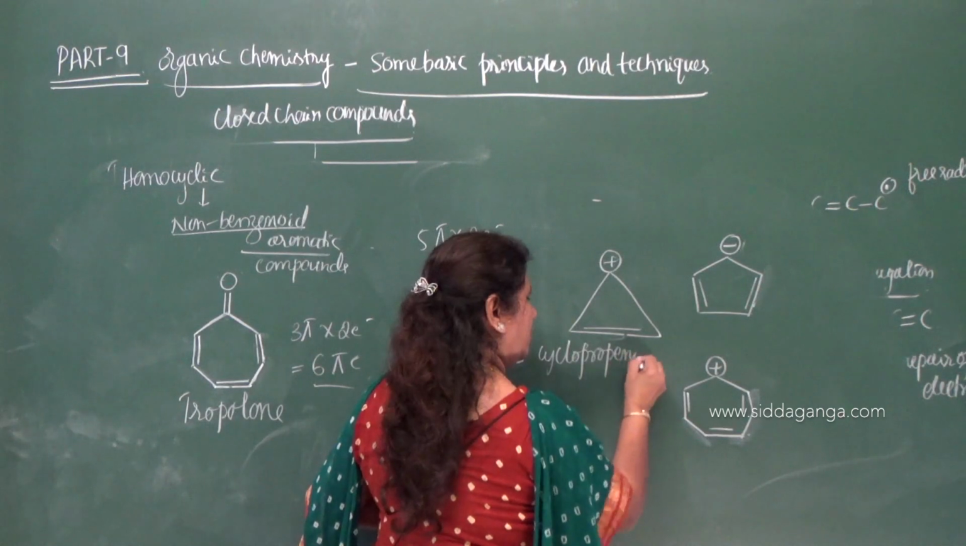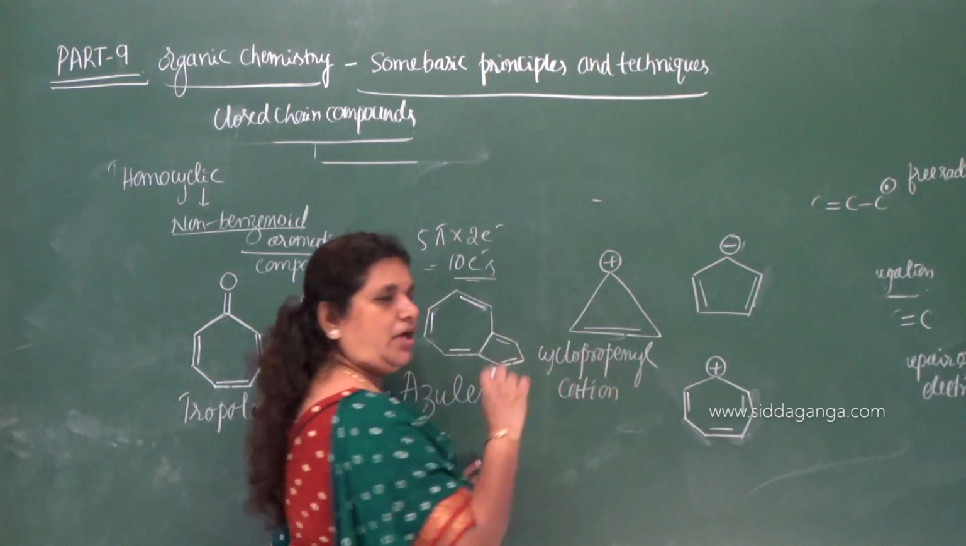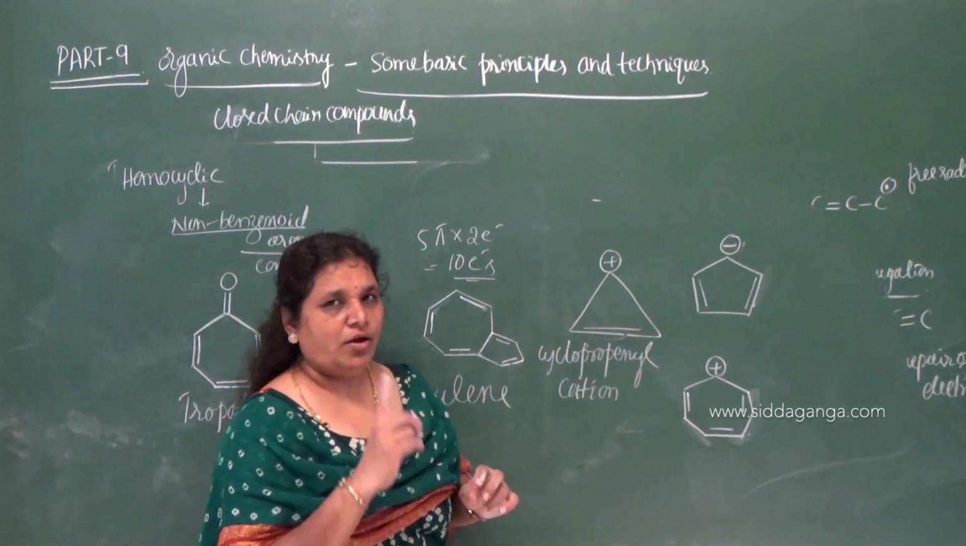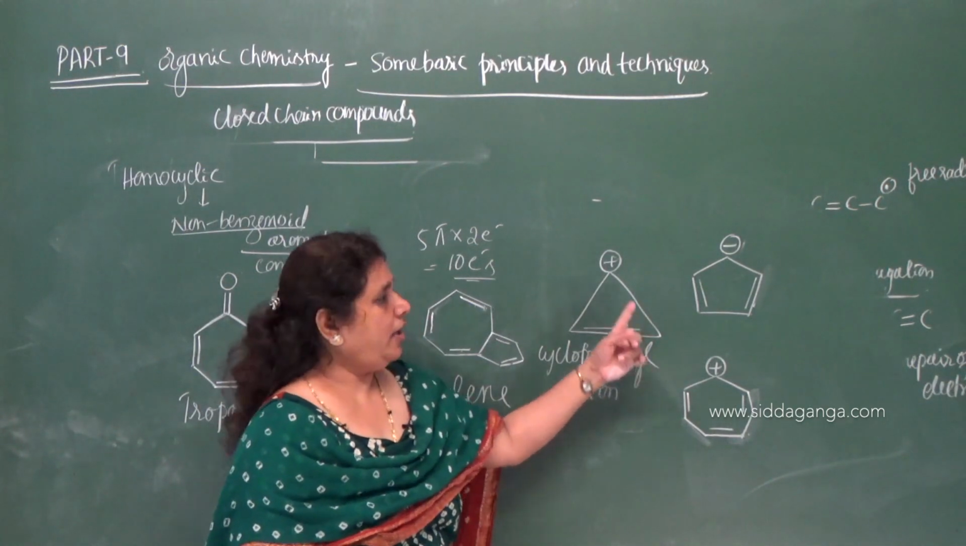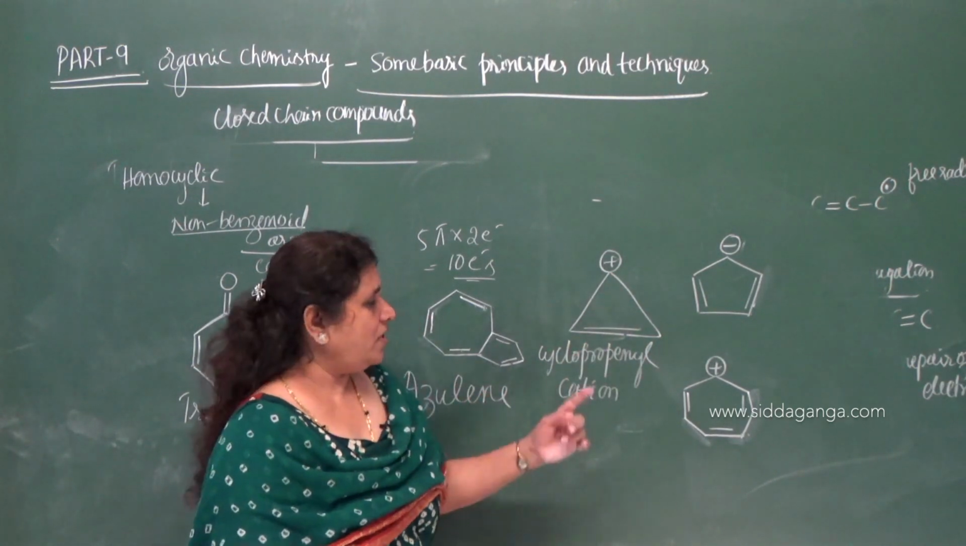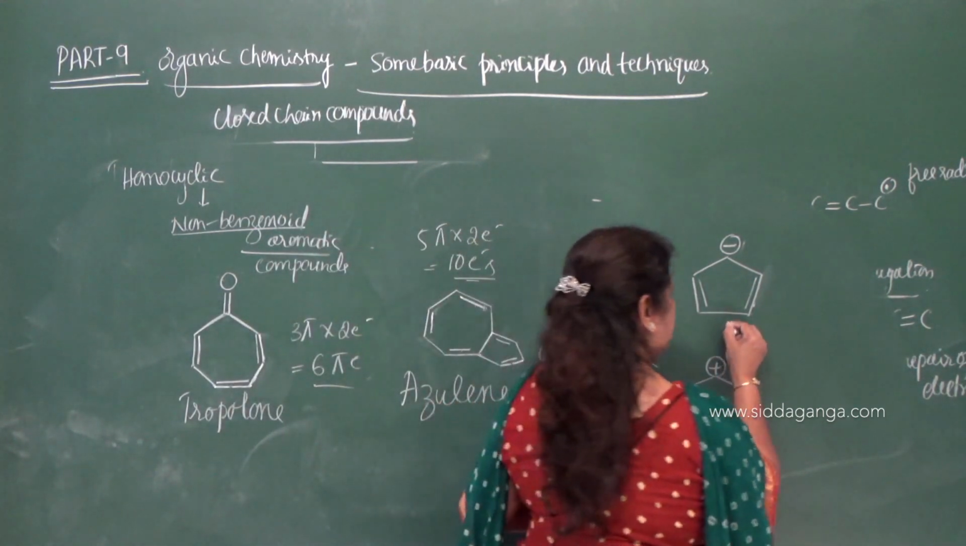Cyclopropynyl. Propynyl cation. Propene means containing one double bond. You remove terminal E and add YL, it becomes propenyl group. So cyclopropenyl cation. And what about this?